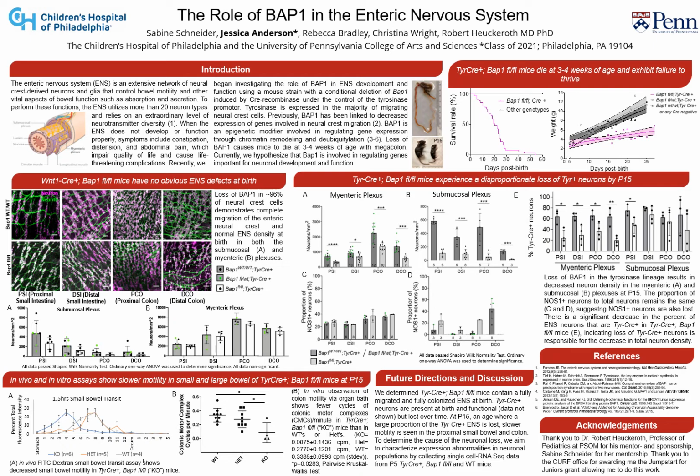And in order to answer this question of the role of BAP1 in the ENS, we're primarily using a mouse model in which BAP1 is conditionally deleted in tyrosinase positive neurons, which is only a subset of the adult ENS. In these mice, we see that they are significantly smaller than their litter mates, and they do not gain weight at the same rate as their litter mates.